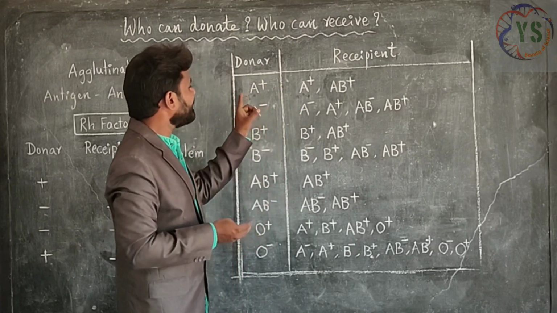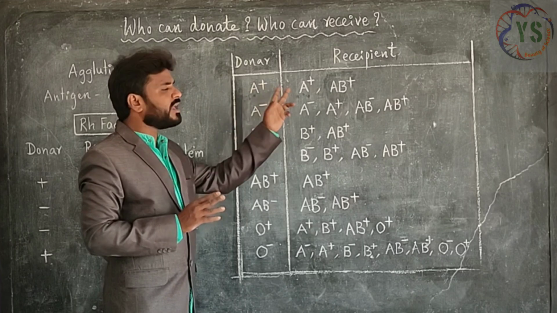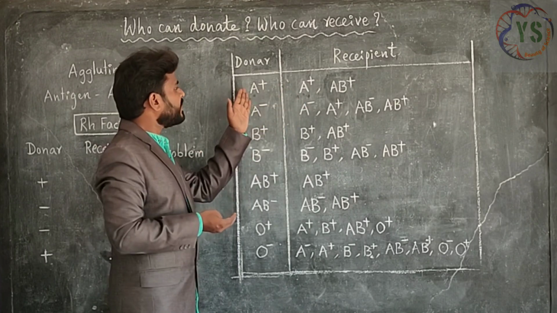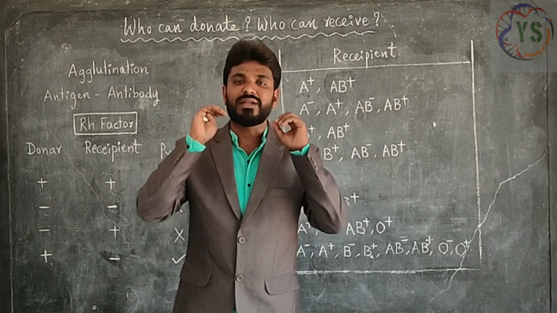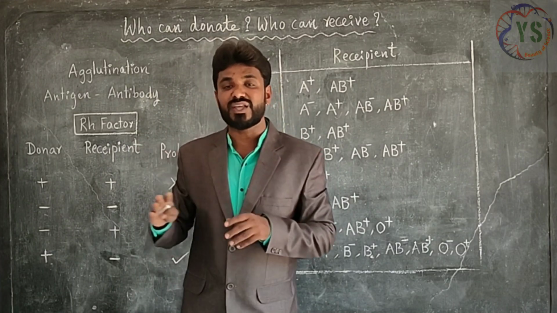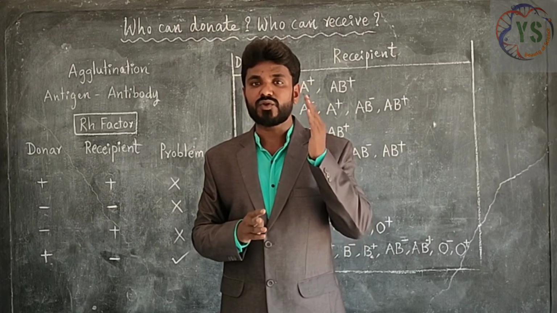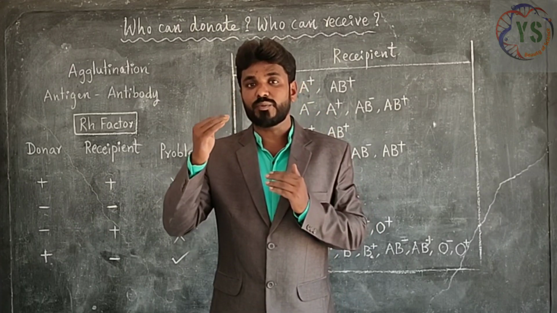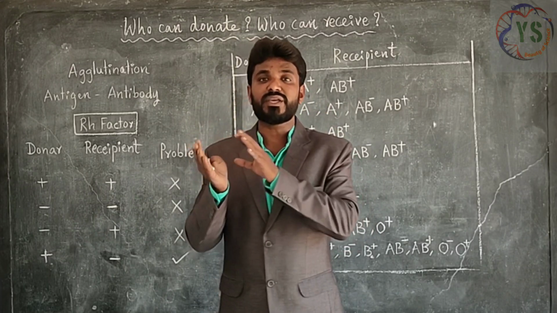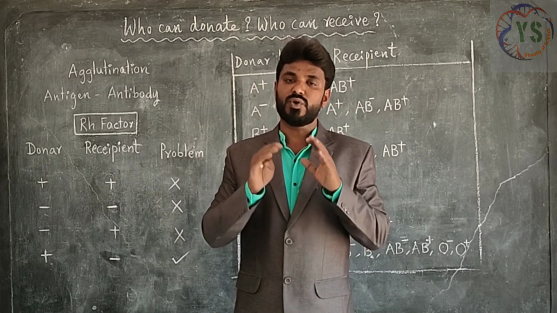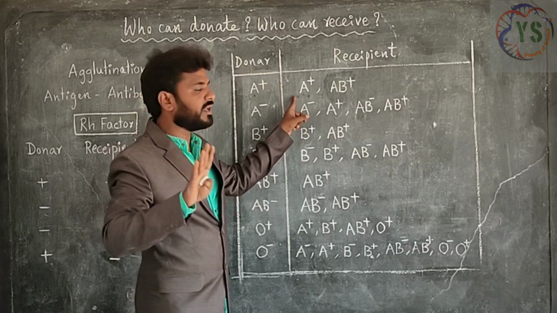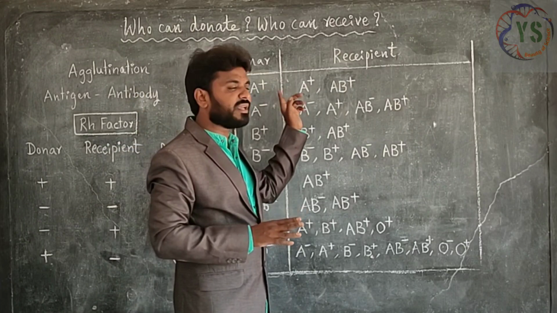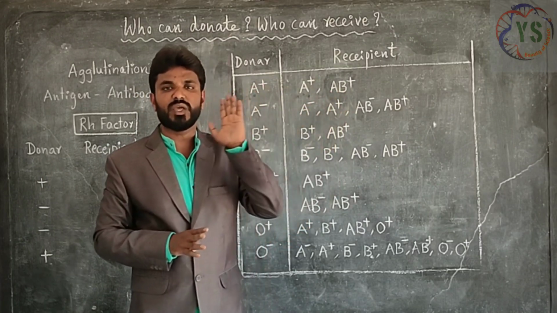What is the reason? Here we think that the A blood group is the same. So if A positive blood group is injected into AB negative blood group, what happens? That leads to the agglutination process. Already we have learned that if the recipient blood group is negative and the donor blood group is positive, the blood should not be given to the negative blood group. So A positive can be given to A positive only, and A positive can be given to AB positive also, not to AB negative.